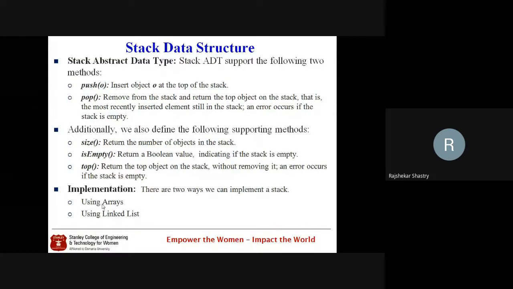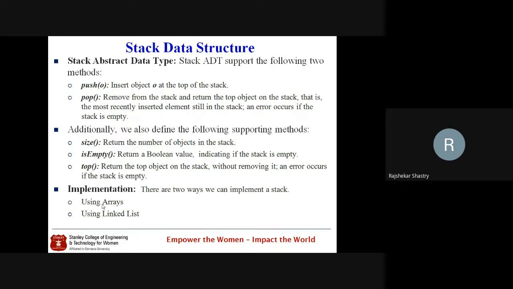Push O, where O is a parameter, is the object which we are inserting into the stack, and that insertion will be made at the top, remember. And pop is nothing but removing an object from the top of the stack. This is from the top side only.